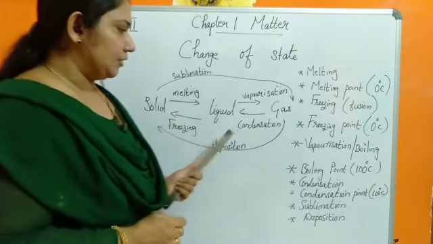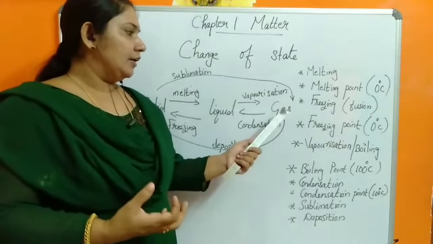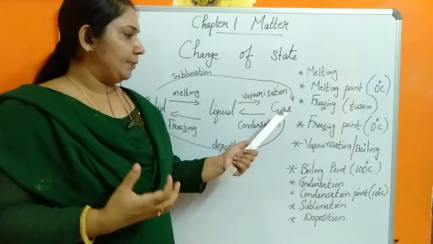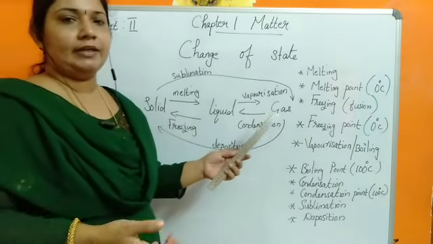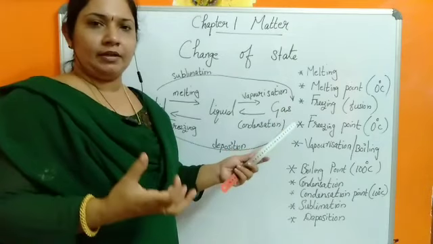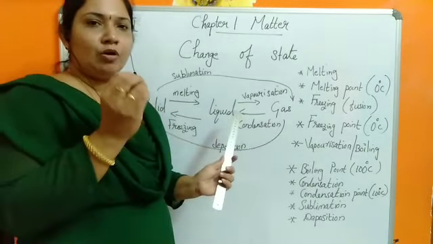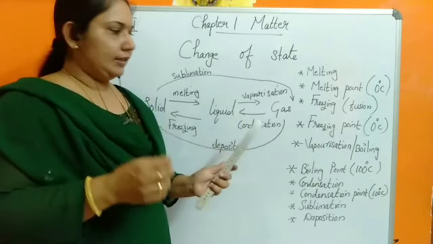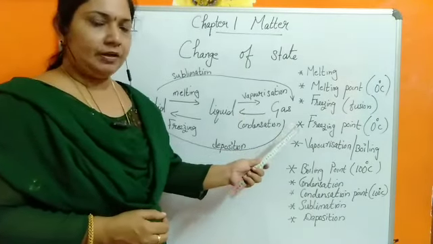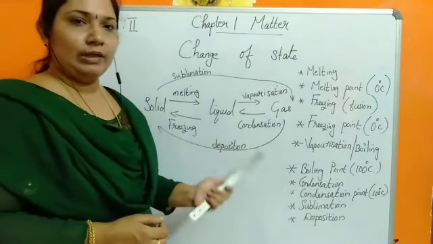Now the return process. Now our water vapor, when the water vapor releases or liberates heat energy, that is, when we cool water vapor, again you can see it converts to small droplets of liquid. That is, water vapor will convert to water again by cooling.